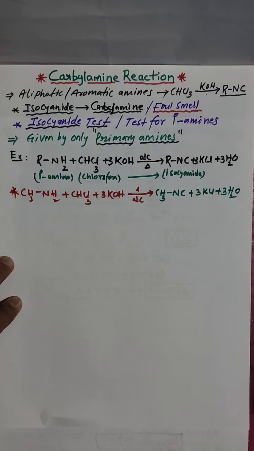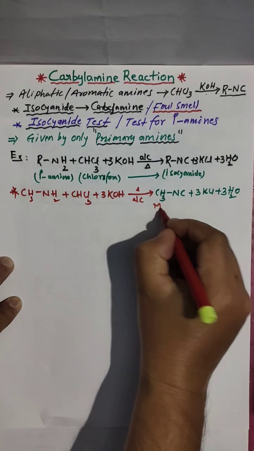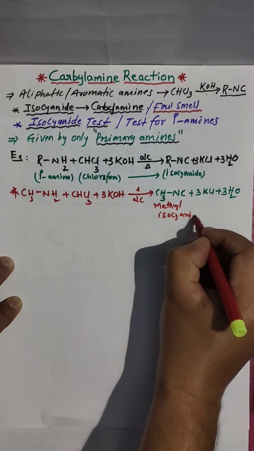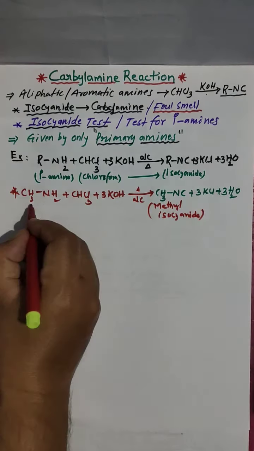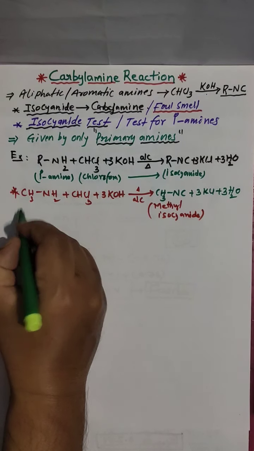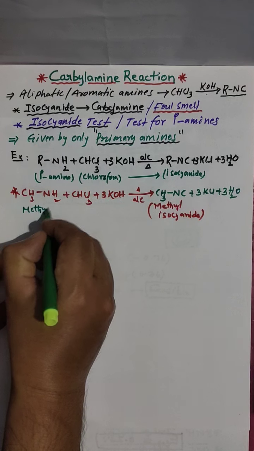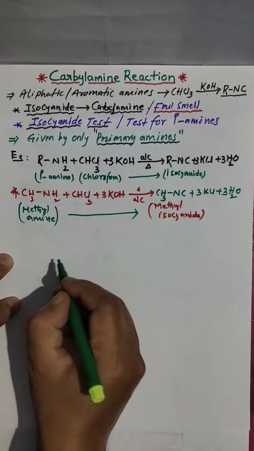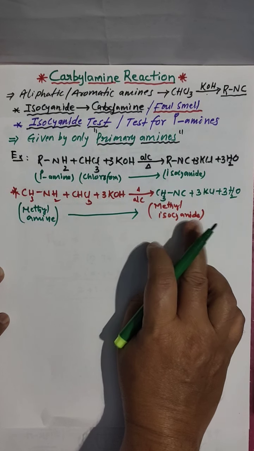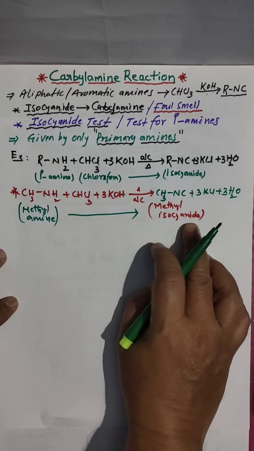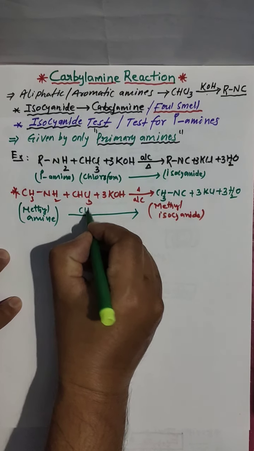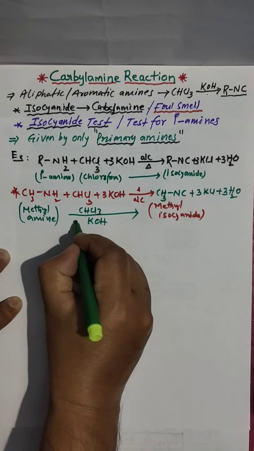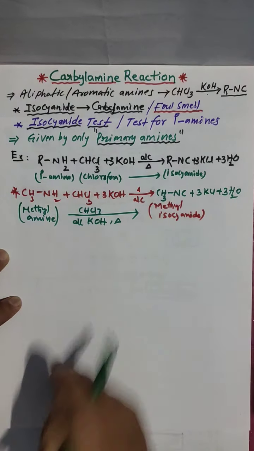The name I am writing here is methyl isocyanide, and this is methylamine. The primary amine methylamine is converted to methyl isocyanide, in the presence of CHCl3 and alcoholic KOH, with heat.